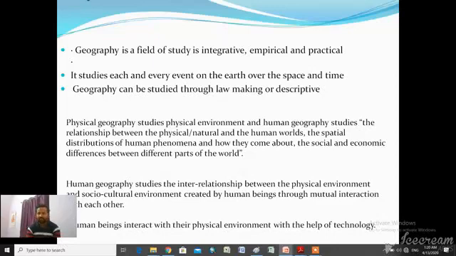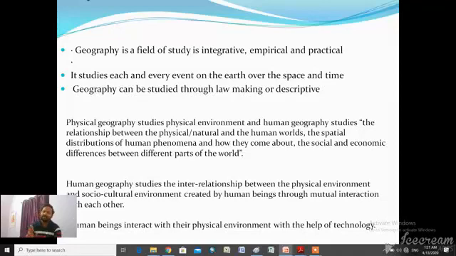We know that geography is a discipline which gives a systematic, orderly description of each and every object on the earth's surface over space and time. Geography is broadly divided into two parts, physical geography and human geography.